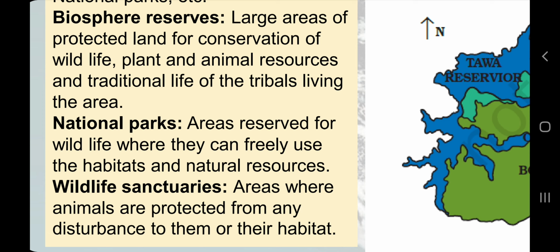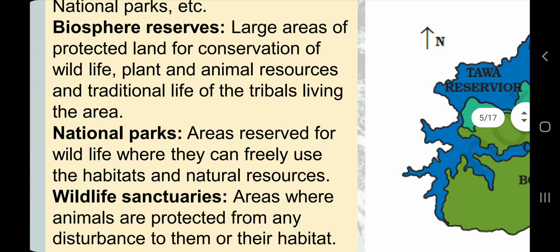Because of those people, we now have this plant and animal biodiversity, because the lifestyle we are having right now in urban areas is actually against our natural resources, against our plant biodiversity and animal biodiversity. So those people need to be protected also. So biosphere reserves include not only animals and plants, but also tribes. Then national parks are areas reserved for wildlife where they can freely use their habitats and natural resources.